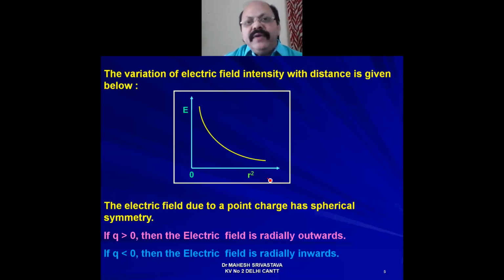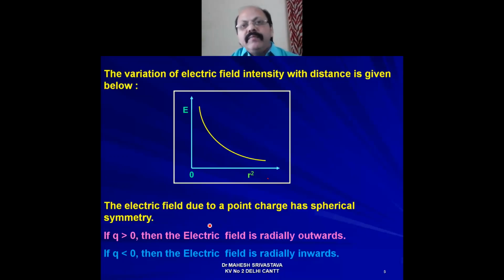So what does this graph interpret? It is concluded that as the distance from the point charge increases, electric field intensity decreases. Obviously, because E is inversely proportional to R square. As the distance increases, the electric field intensity decreases. It means the force experienced by a test charge also decreases.